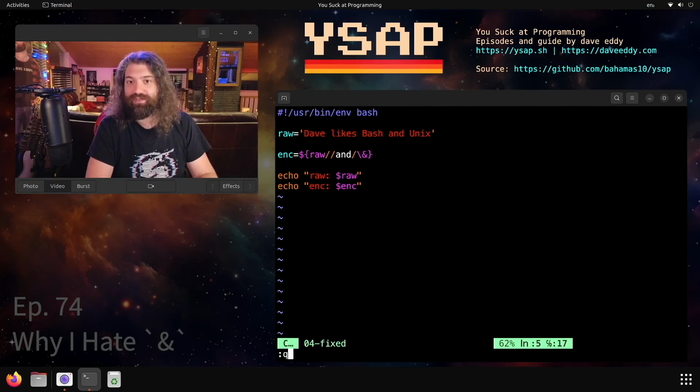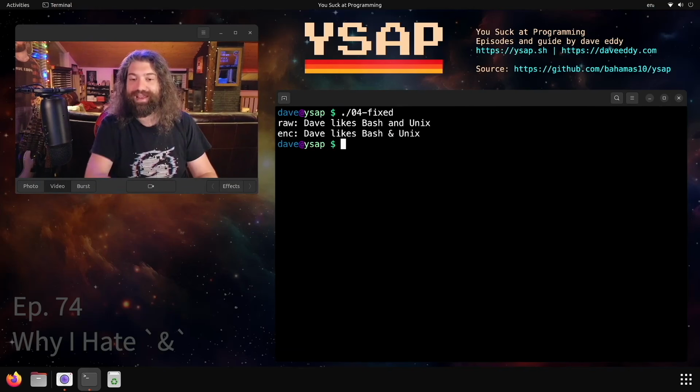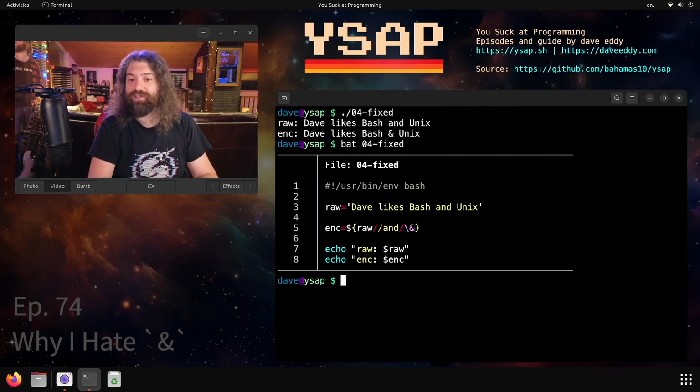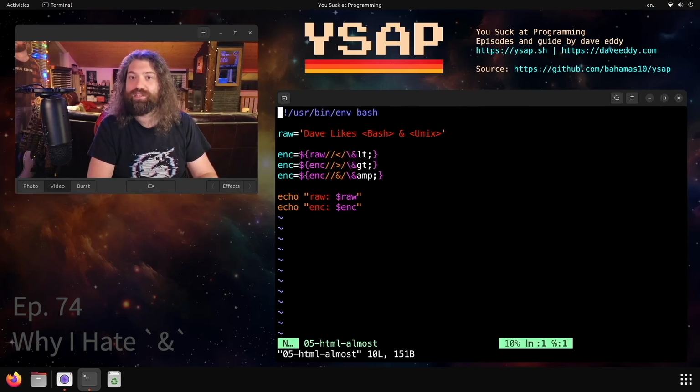And that's the only difference here. We just put a backslash in front of it to escape it. We go ahead and run that. And hey, look, that's awesome. We have a literal ampersand without anything going on. That was the change we made there to fix it. So what's the next one we have? We have HTML almost. And this is our first example with the HTML where we're going to change the less than with an escaped ampersand, escaped ampersand, and escaped ampersand at the end.